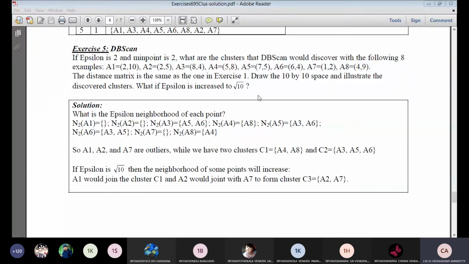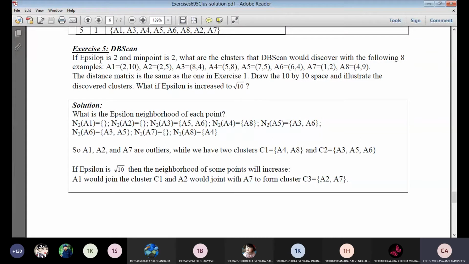Let us suppose I consider this question. The input of the DBSCAN algorithm is the epsilon value and minimum points. The epsilon value is nothing but the distance threshold considered among all the different points in the particular data set.